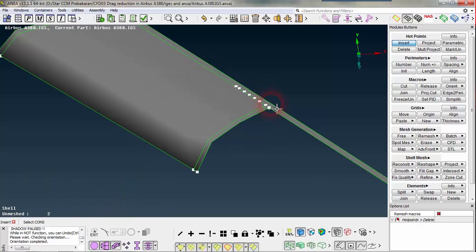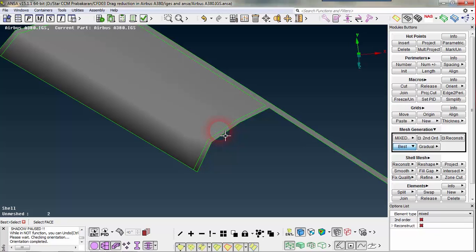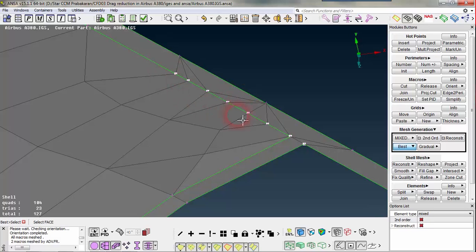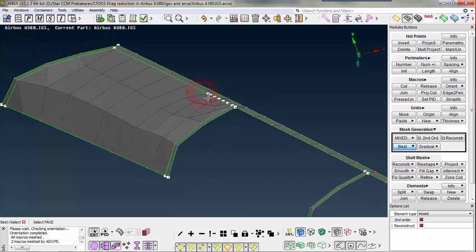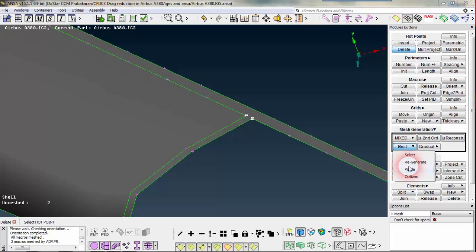If you see, when I go to mesh generation and click best and select these two surfaces, you perform the mesh. When the mesh is being generated, the geometry which contains the hard points just creates some nodes when meshing. So this kind of hard point has to be eliminated in order to avoid this. I can go and delete the hard points and do the mesh again.